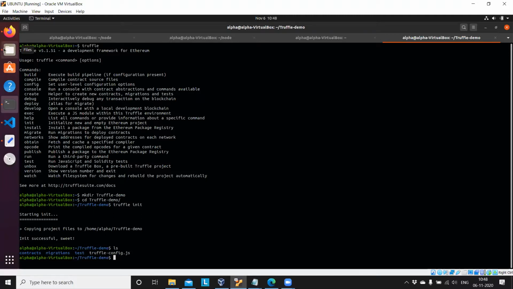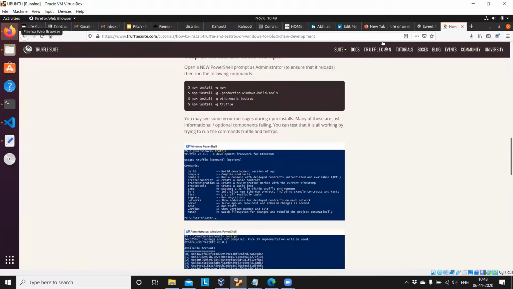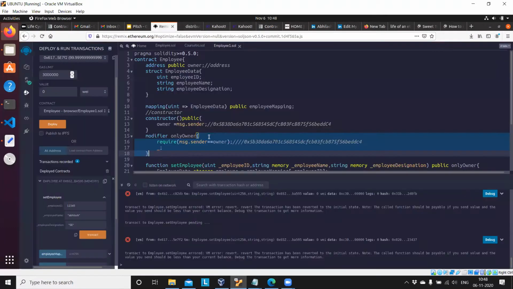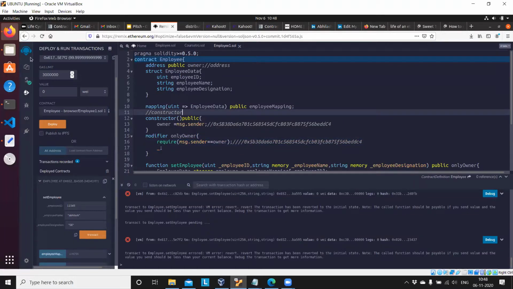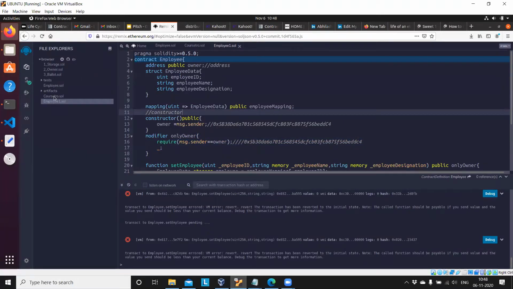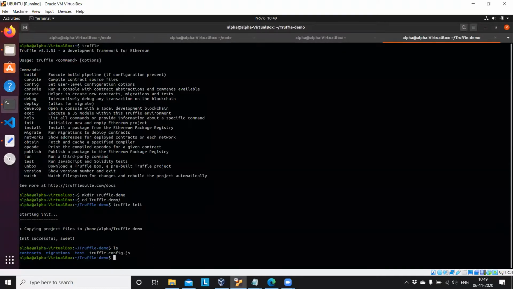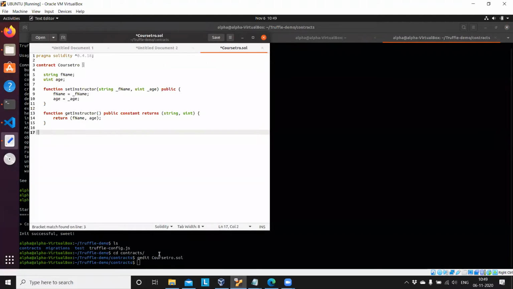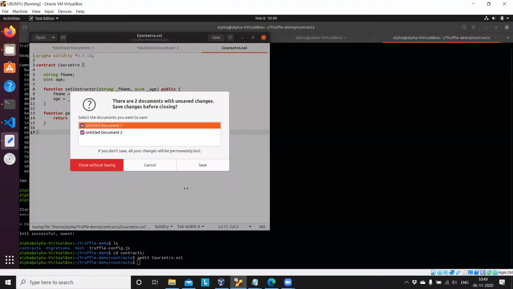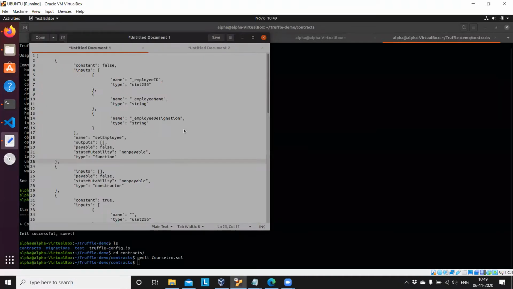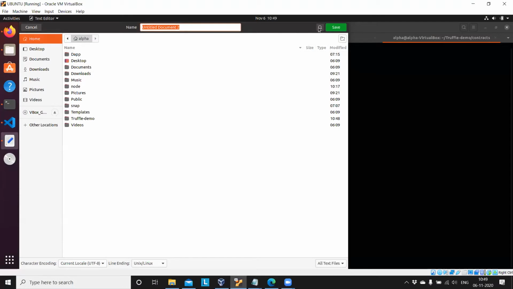We have our contract in our Remix IDE, so I copy it. Which contract do you want to compile? A normal small contract I'm going to compile. So this is a very small contract. Moving into the contracts folder, inside the contracts folder I'm pasting the contract here.